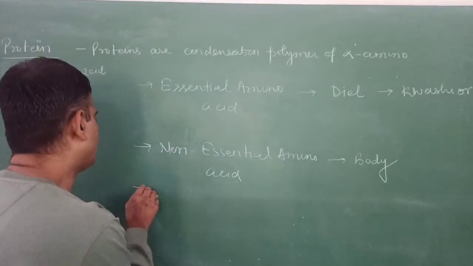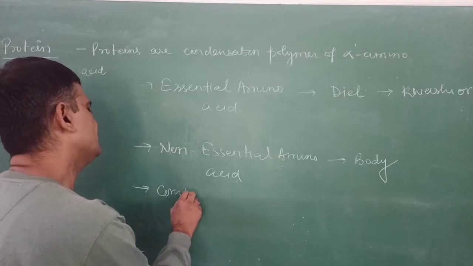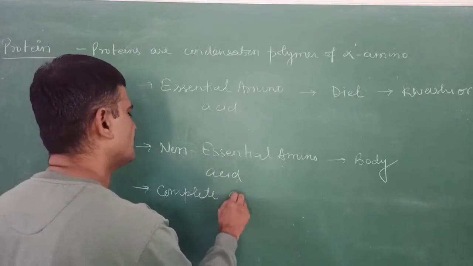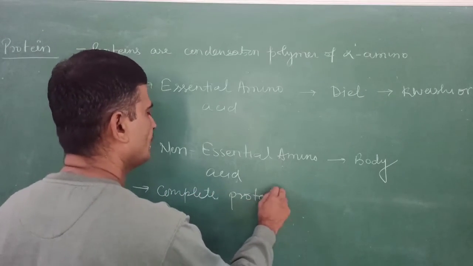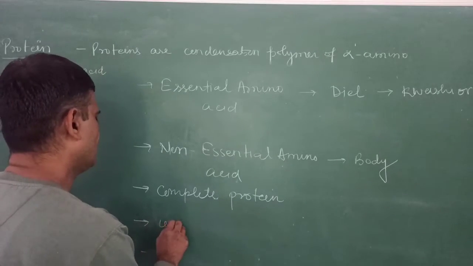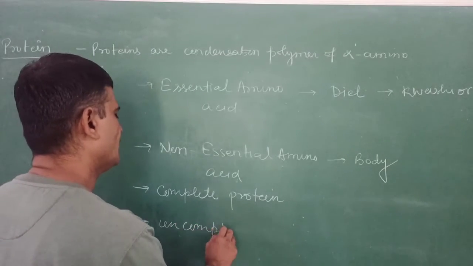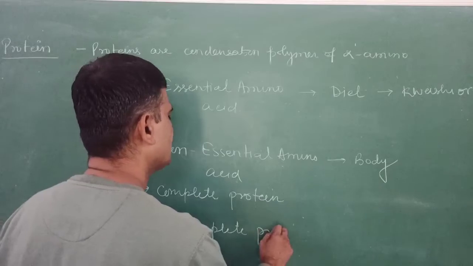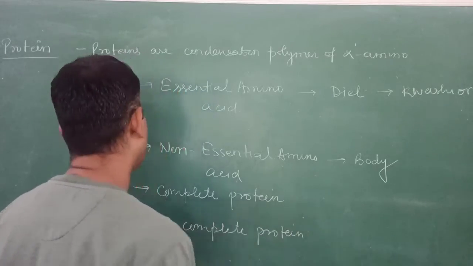Complete and incomplete protein. What is meant by complete and incomplete protein?